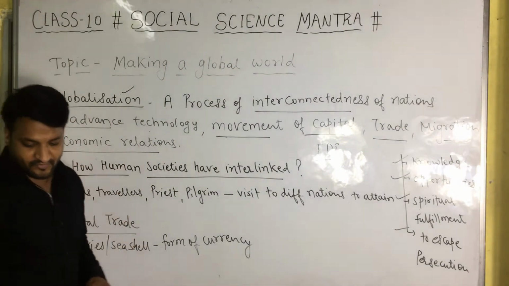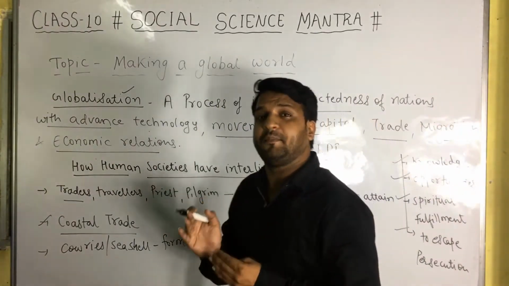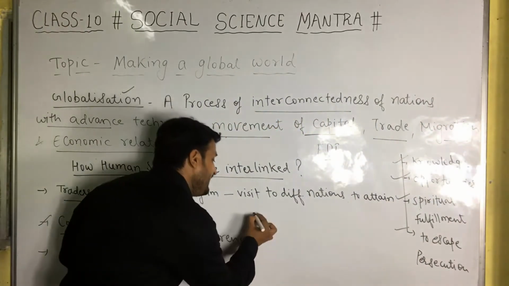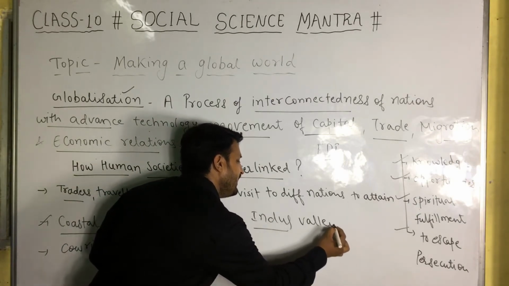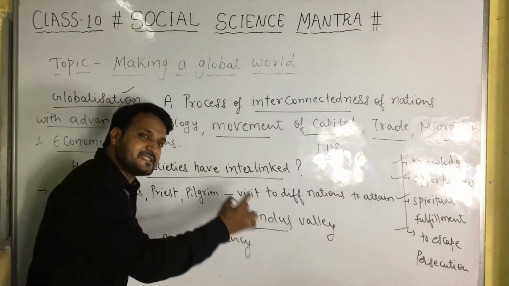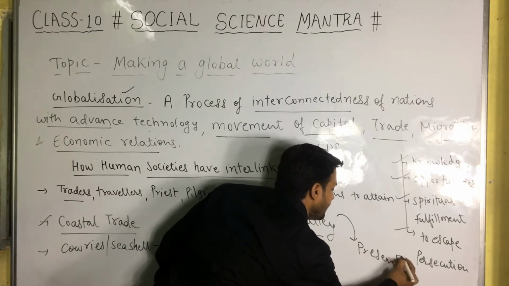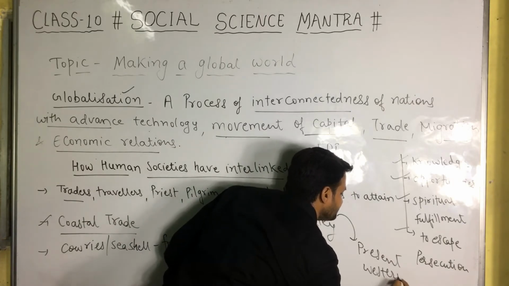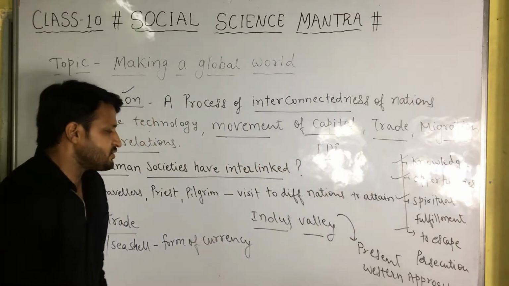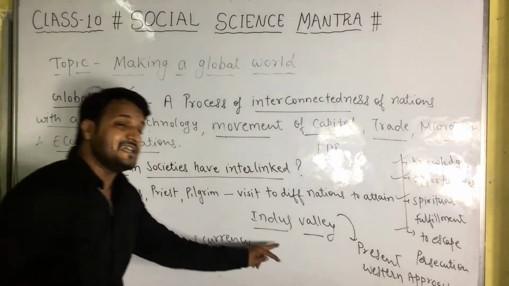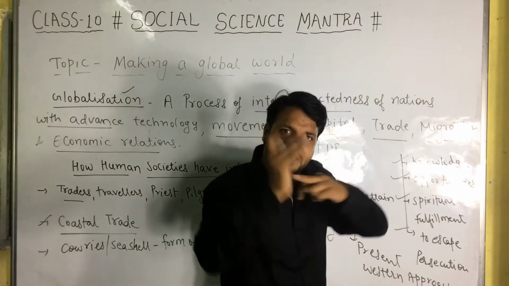Coastal trade also became possible because of this global approach. Today we can witness the Indus Valley civilization, which was the ancient civilization in our country, connected to the Western approach through coastal trade, through the Indian Ocean, through the Suez Canal.